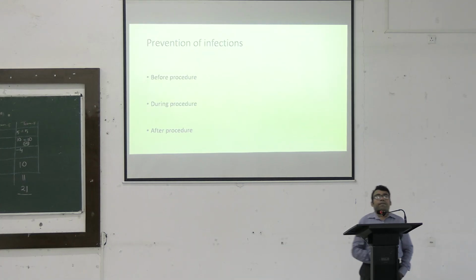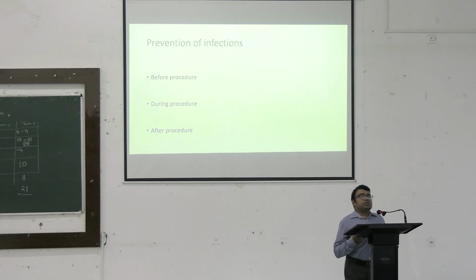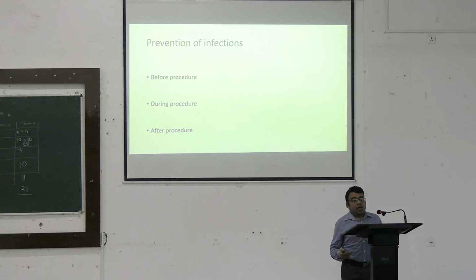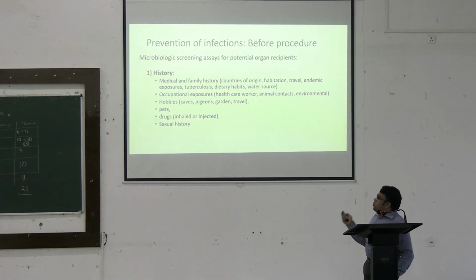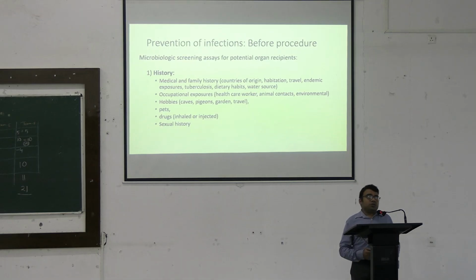Now, moving on, next comes a very important question: how we can prevent these infections in these patients? We can categorize them in three parts. What are the things we can do before the transplantation procedure? What are the things we can do during the procedure? And what are the things we can do after the procedure? Now, before the procedure, first what we need to assess is we need to take a very detailed history of the patient.